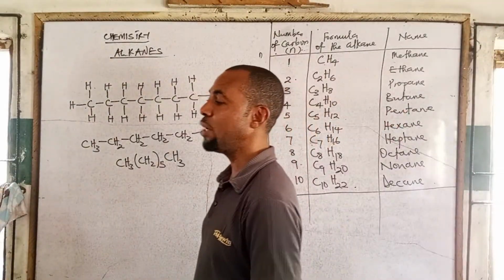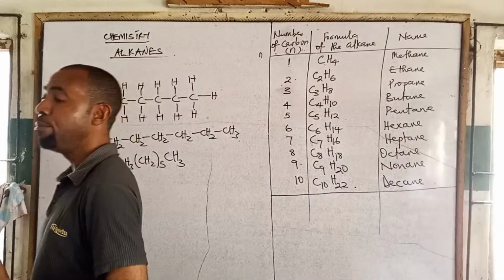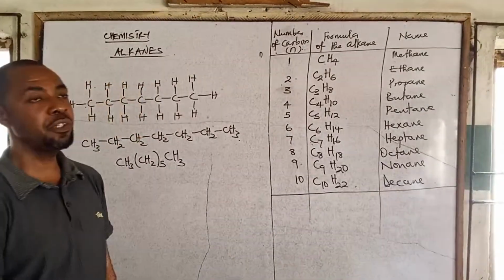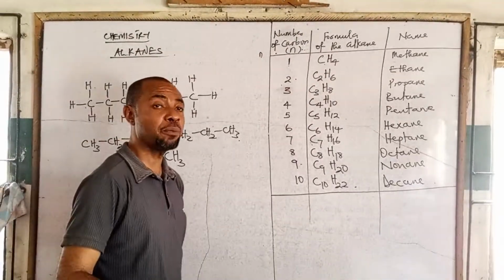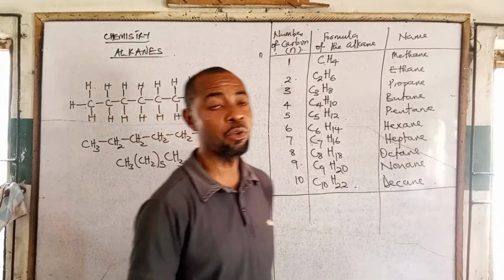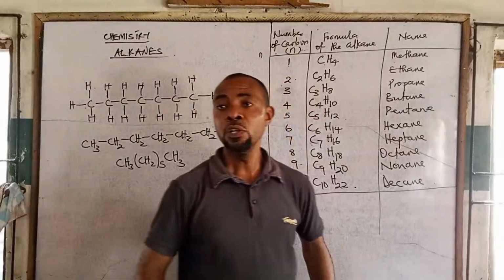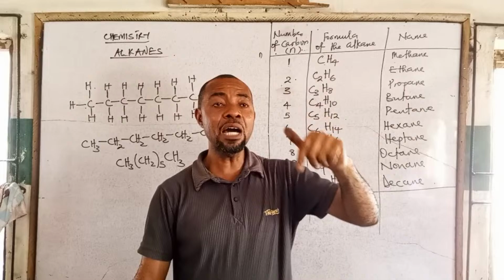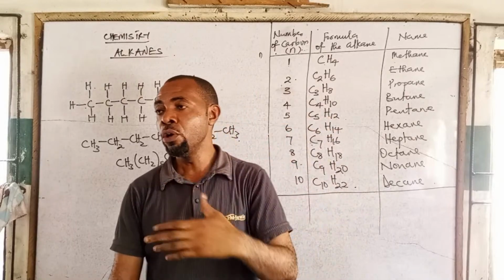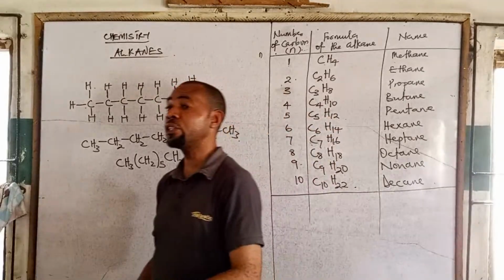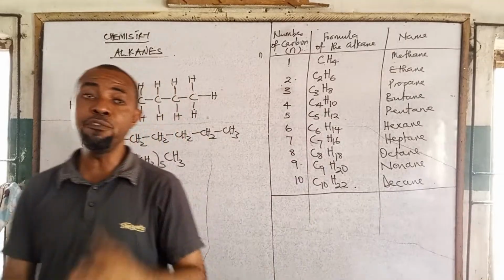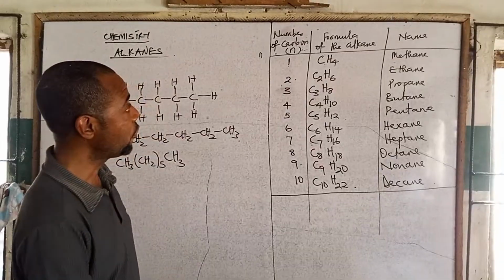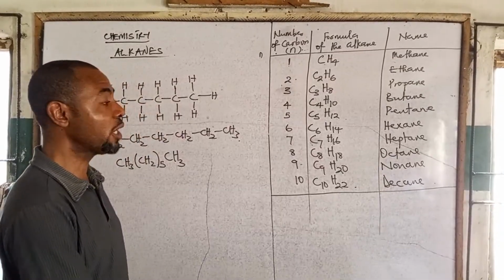And if you master nomenclature of alkanes, it makes life easy for all of us, because in the subsequent nomenclature of other homologous series that you are going to look at, you can build up from that of alkanes. Because there are rules that we are going to write down concerning the nomenclature of alkanes that will be very, very useful in the nomenclature of other homologous series. So let's talk about alkyl groups.